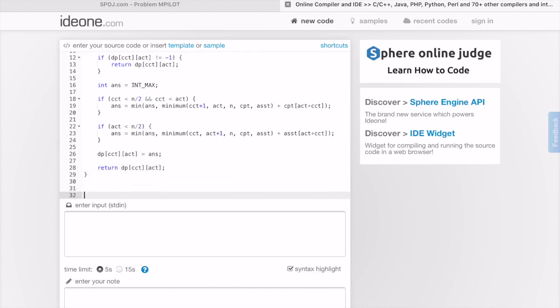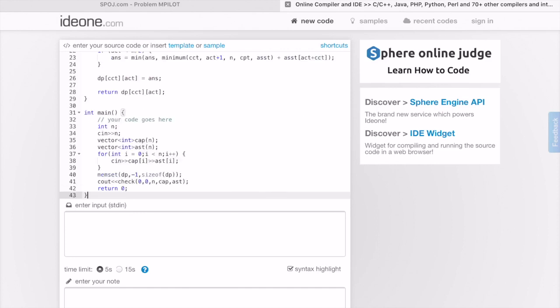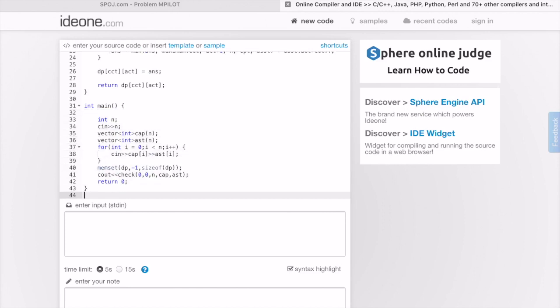So let us quickly go and write the code. I have pasted this code here, right? So yeah, we have everything in place. This function needs to be called minimum, right?